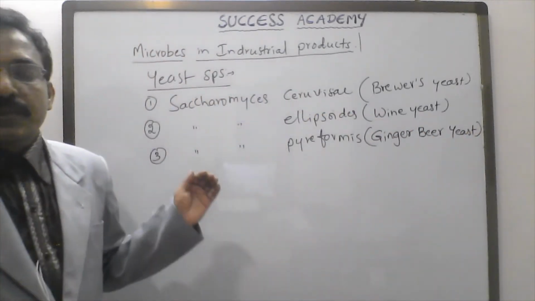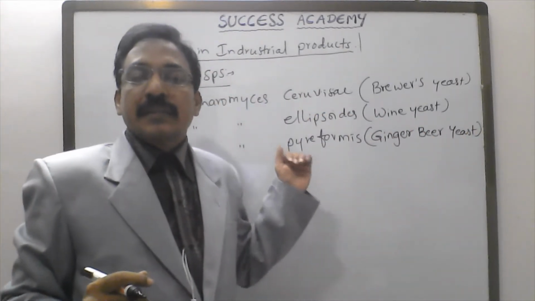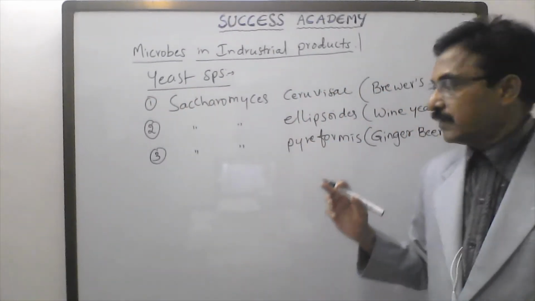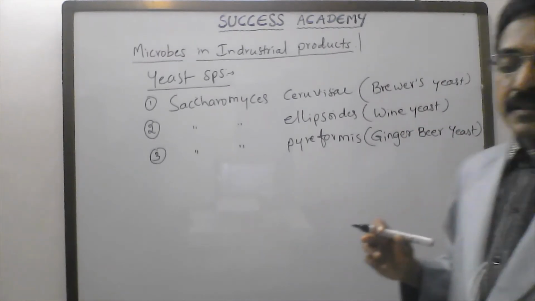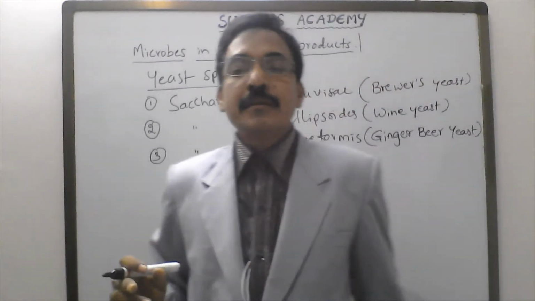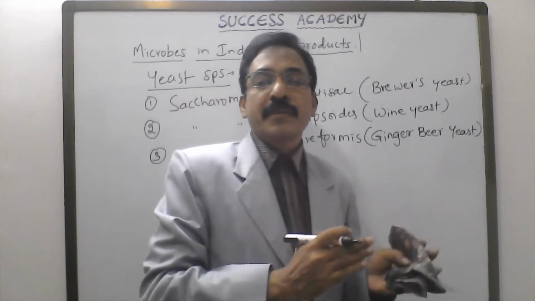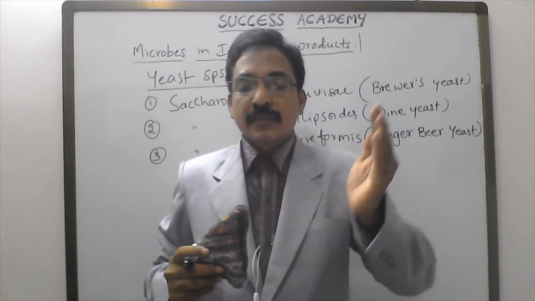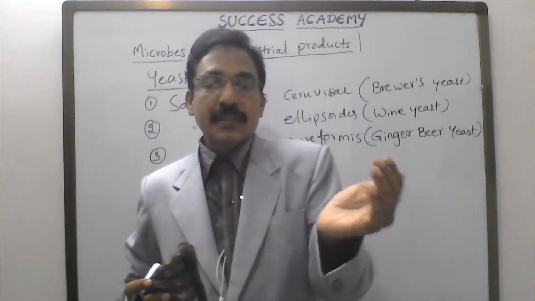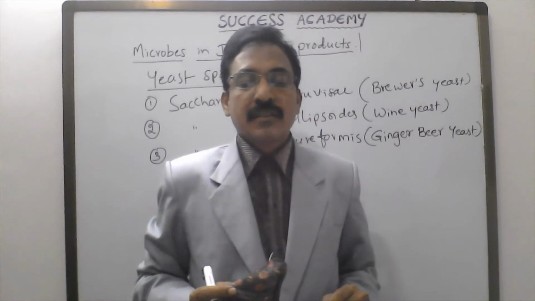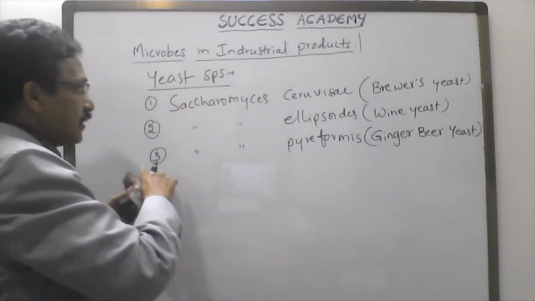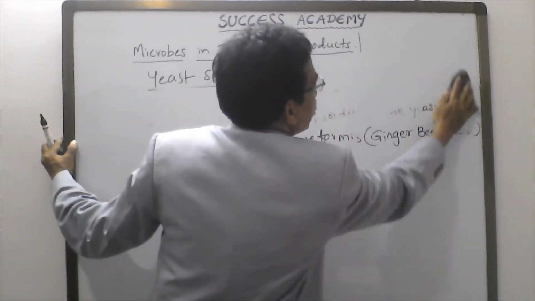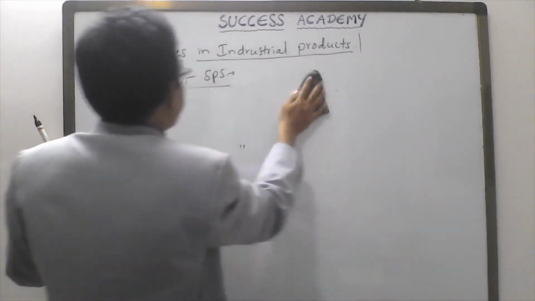These are some of the important yeast species which are used in the production of beverages. Beverages are like alcoholic drinks. The nutrient medium which is used in the preparation of beverages, and the product of the nutrient medium, that product is nothing but the alcoholic drinks. Okay, look at this. What are the products and what are the nutrient media in the production of